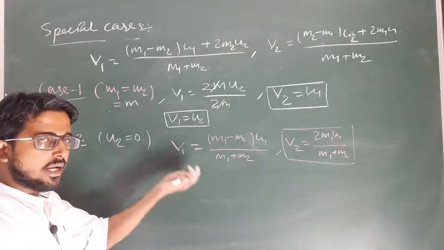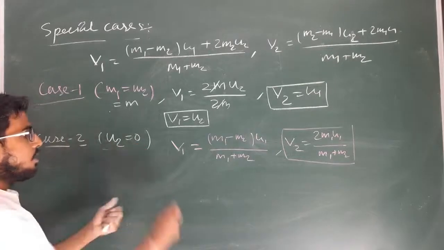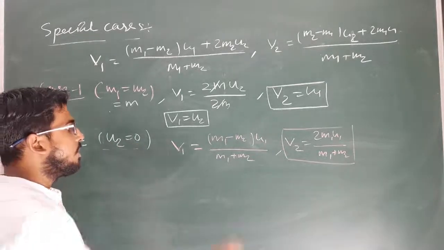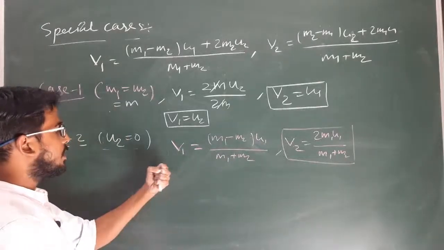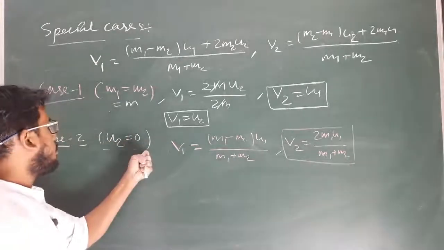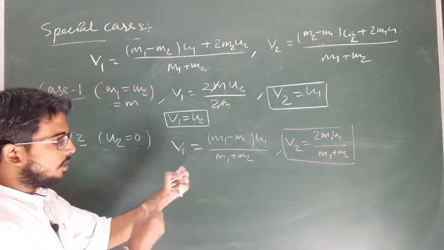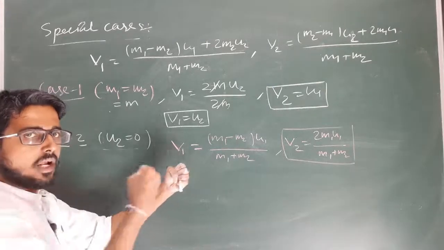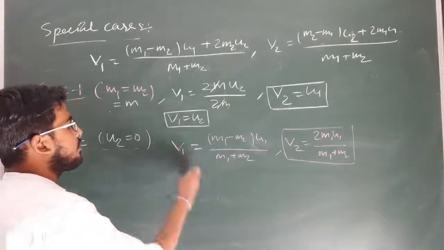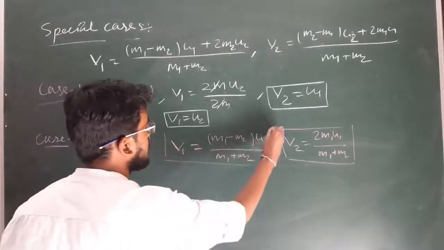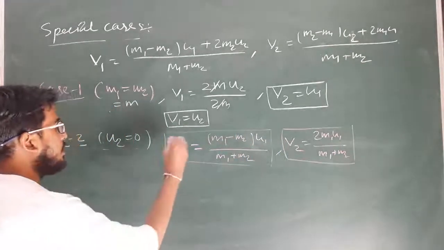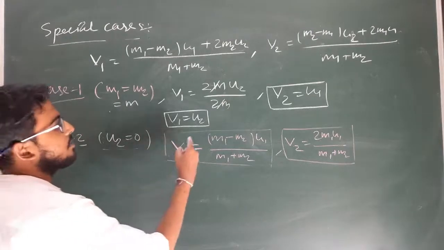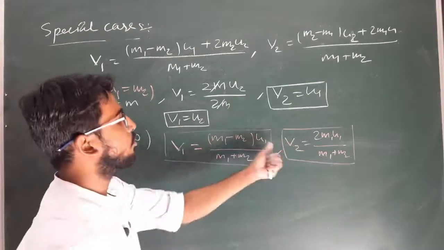Wall is the second body and it is at rest, so u2 is 0. Or when a body is at rest, not the condition of wall, just a ball is at rest and another ball collides with it. Then these are the final velocities of the two bodies, when their masses are comparable with each other.